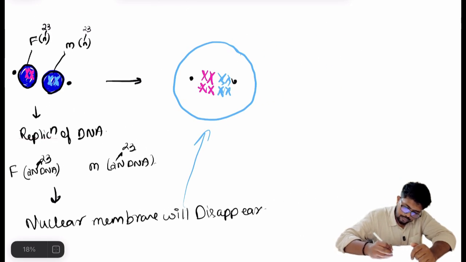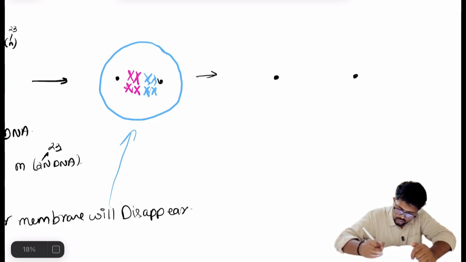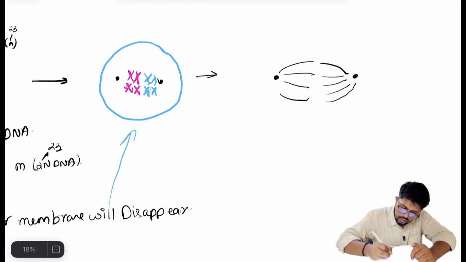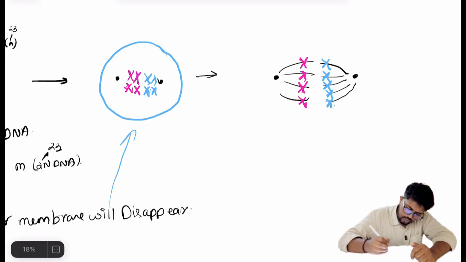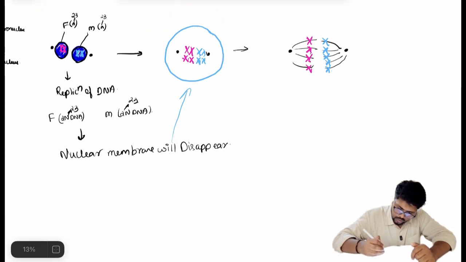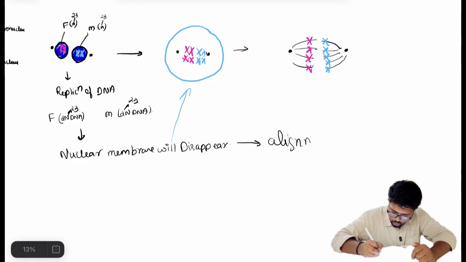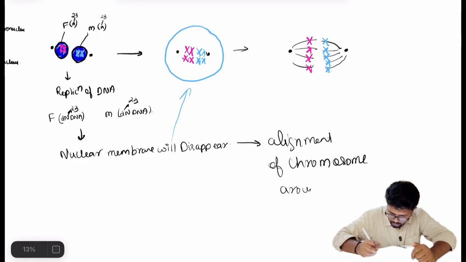Then what happens next? If this is the centriole, there will be a spindle-like formation, and the chromosomes will be arranged around these spindles. So the next process will be the alignment of chromosomes around the spindle fibers.